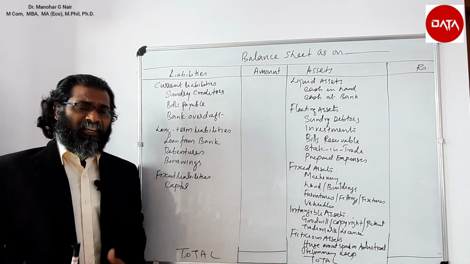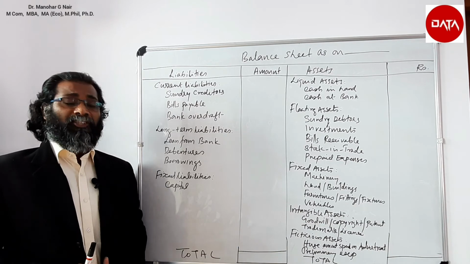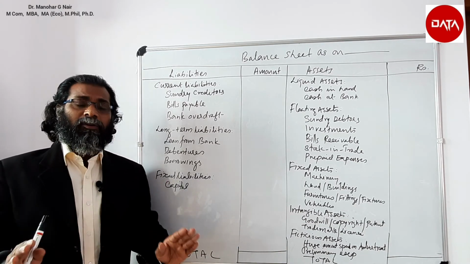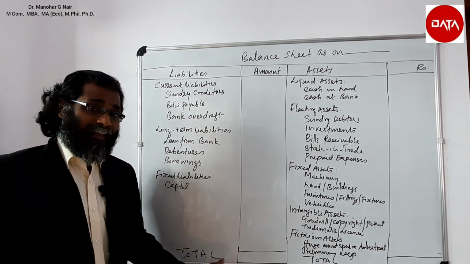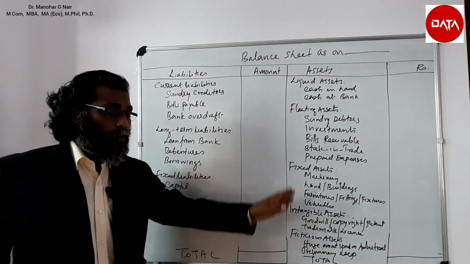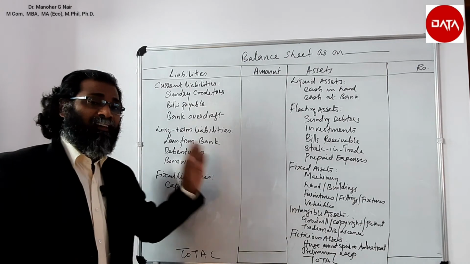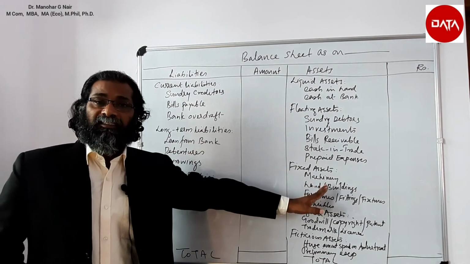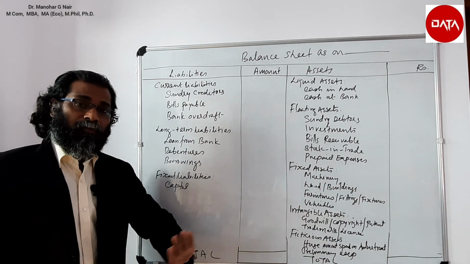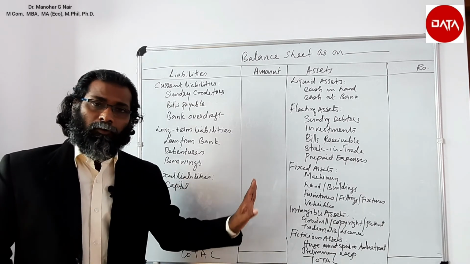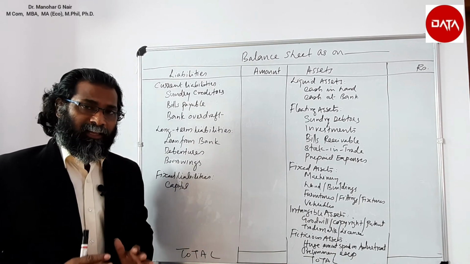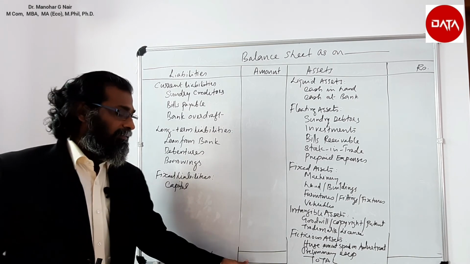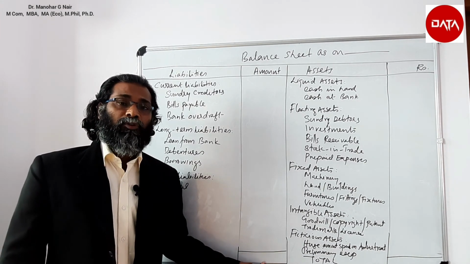So this balance sheet is prepared to know the financial position. This is not an account, this is only a statement which will automatically get balanced if we total both sides of the balance sheet, that is the liability side and the asset side. We need not balance it, we need not carry forward anything. We just enter all the assets and liabilities in the balance sheet, then the total will be the same for both sides.